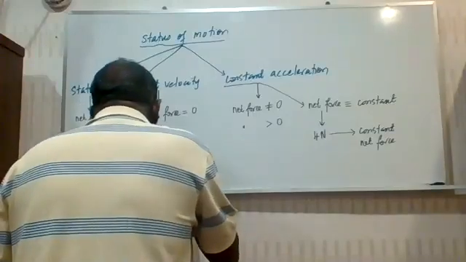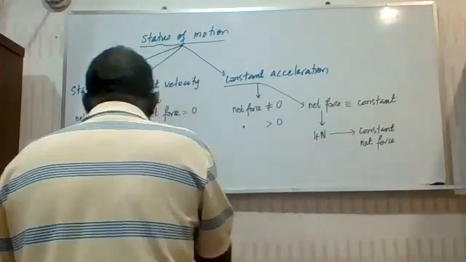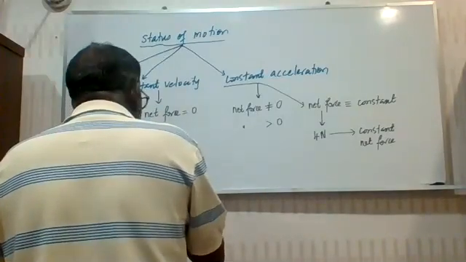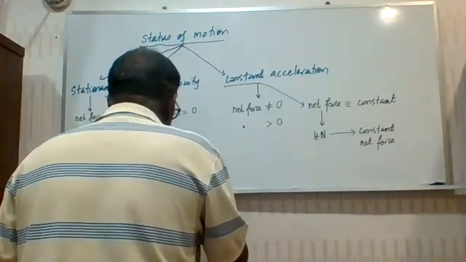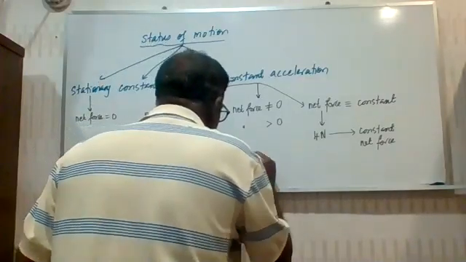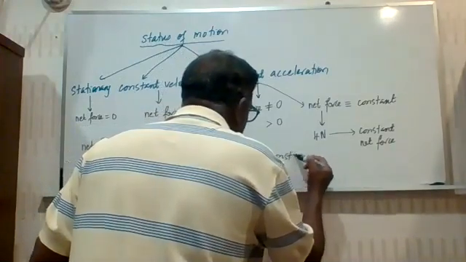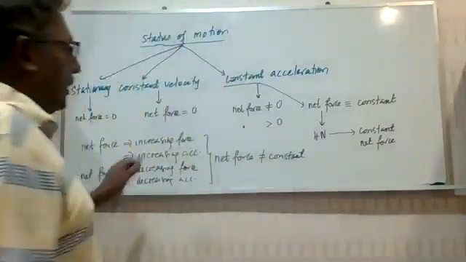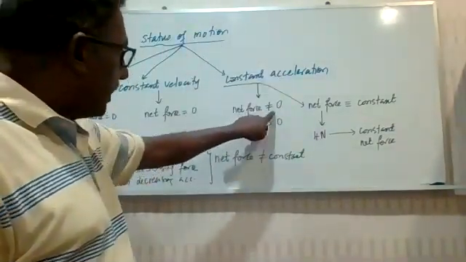Both situations indicate the net force is not constant. So in order to get a constant acceleration, two things: